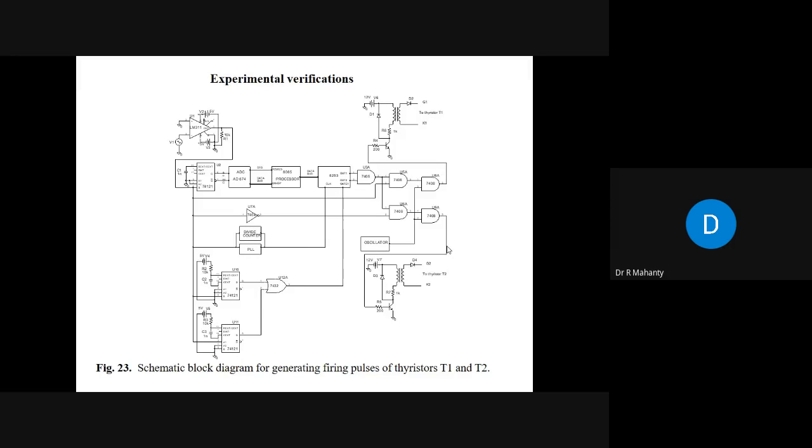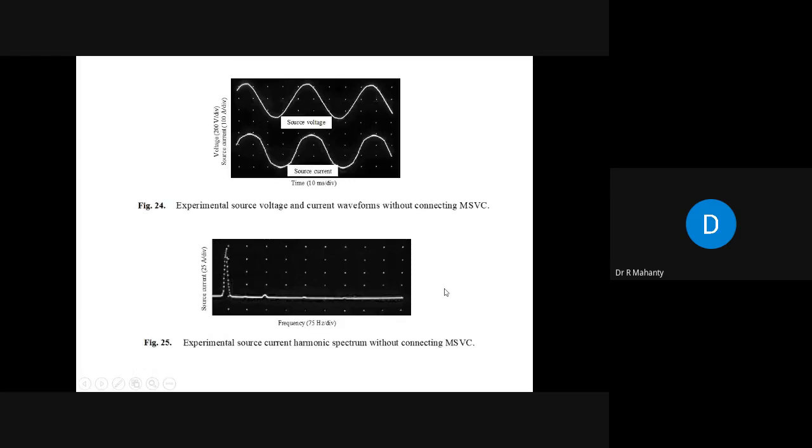Okay, so this is a scheme. What you have to do practically, you can see here, is sense the current at the zero crossing of the voltage. Using this, you have to sense it using 74121, and then it is converted into digital form. Then you have a microprocessor or microcontroller here, and this will give you the appropriate delay, and then you will have to fire the thyristors depending upon the delay angle. Here you have to use a PLL for taking care of any change in frequencies. So from these two, these are the firing pulses for the thyristors T1 and T2 for the scheme. Okay, so experimentally also this has been verified.